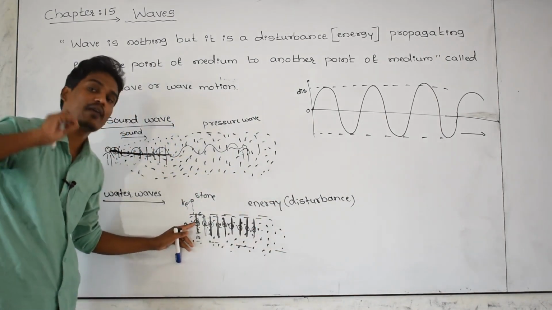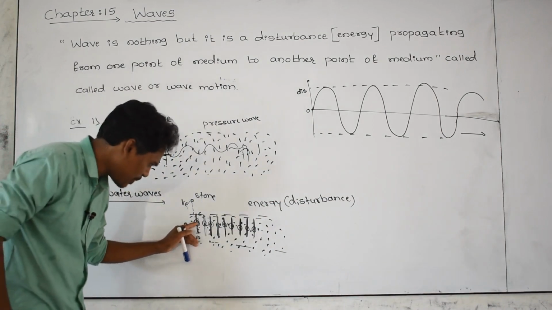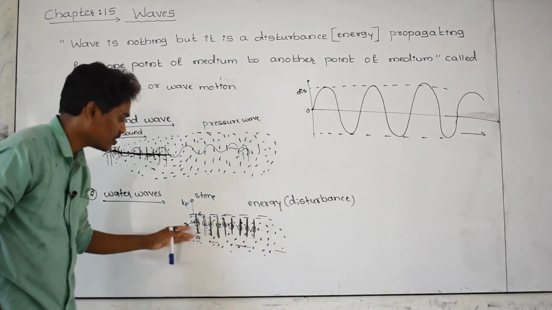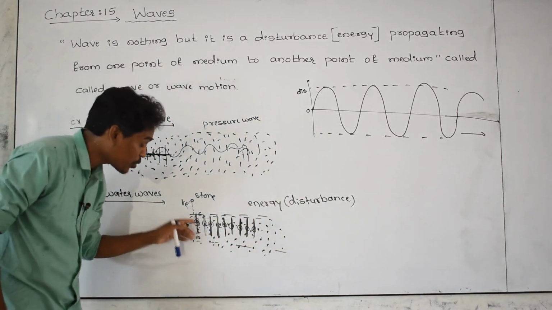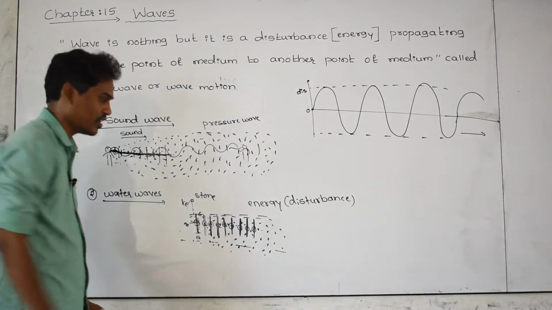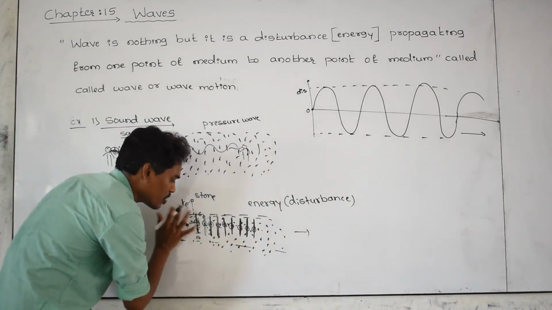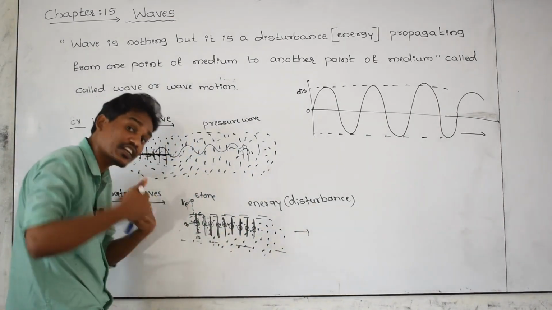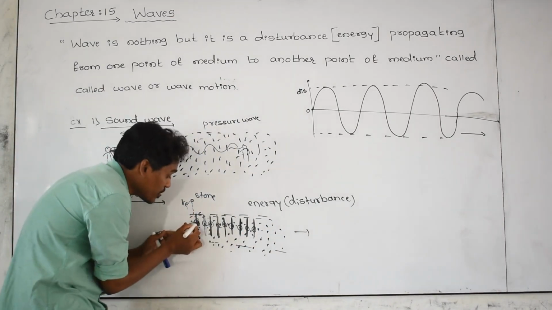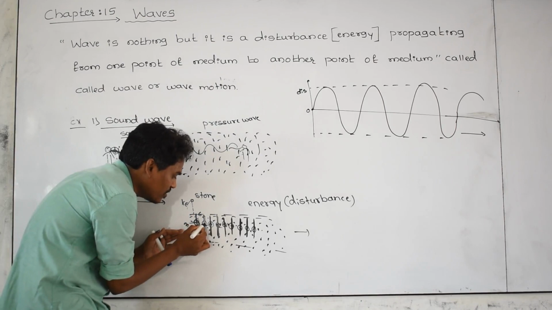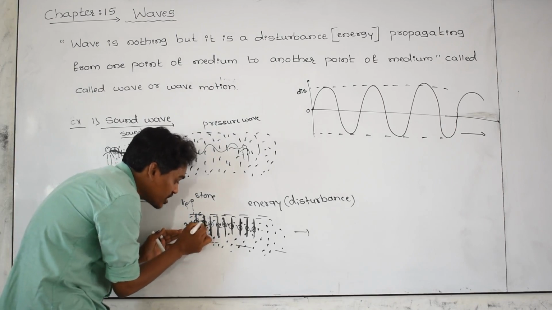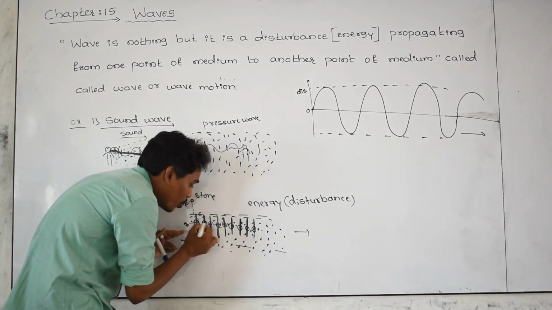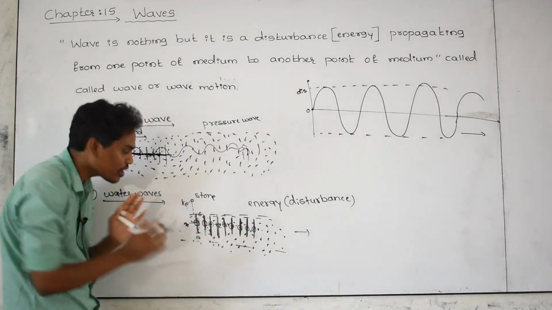Just think yourself, I am asking a basic question: are the particles moving? No, particles are not moving. Then what is moving? The disturbance produced by these particles is moving in this direction. This particle is not moving, this one is not moving. Then what is moving? The disturbance produced by this particle is moving. Then this is disturbing, its disturbance is moving. Only the disturbance is moving, not the particles.